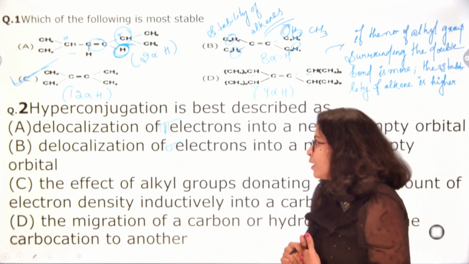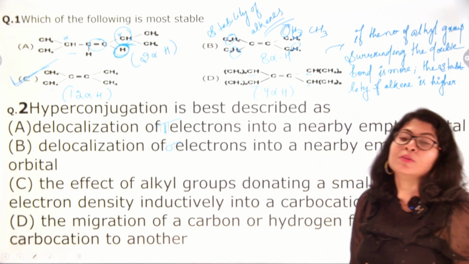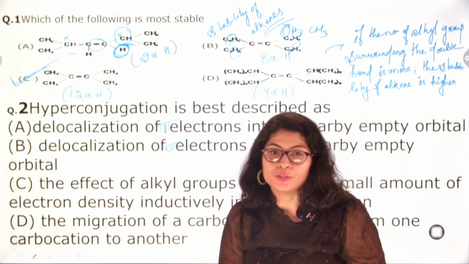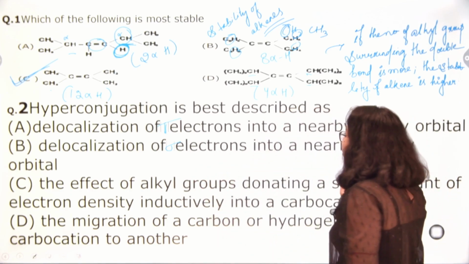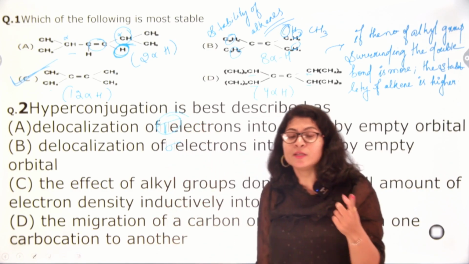If I move on to the second one, hyperconjugation is best described as... Now this question focuses on the definition of hyperconjugation. If I see delocalization of pi electrons into a nearby empty orbital, obviously no. If I see pi electrons, then they come under the category of resonance.